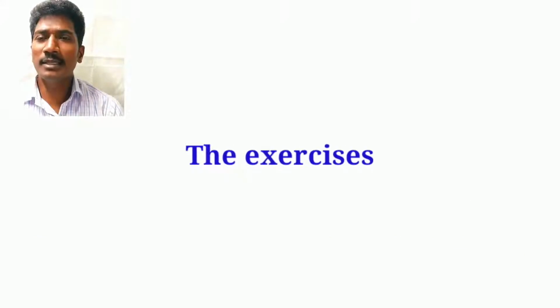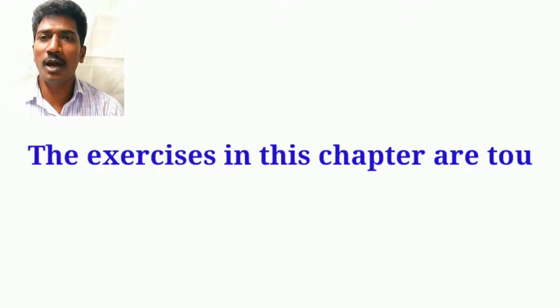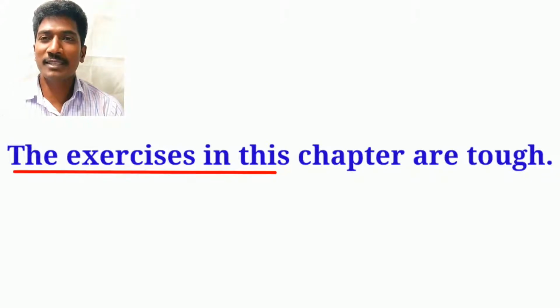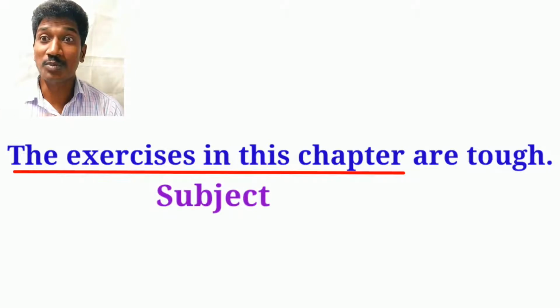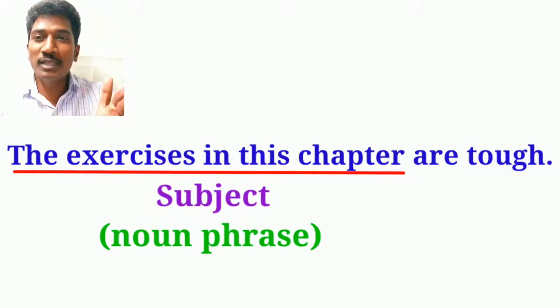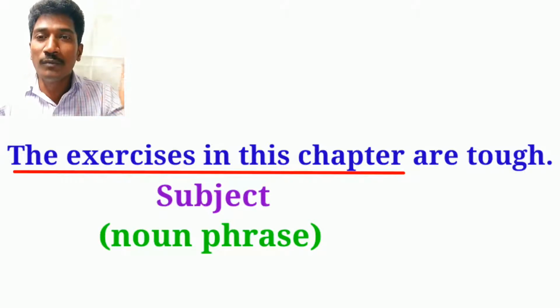The exercises in this chapter are tough. The exercises in this chapter is the subject. It is called a noun phrase. A noun phrase is nothing but a group of words that do the function of a noun.